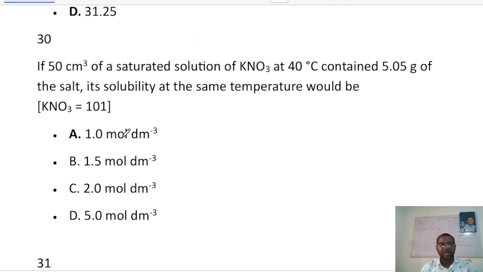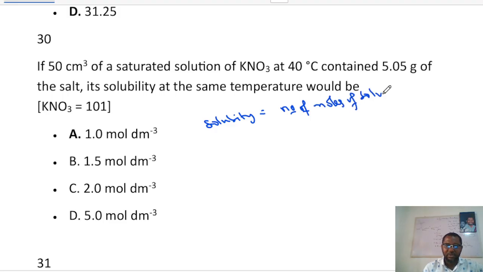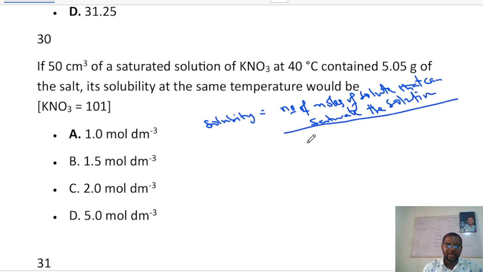Now the next one says, if 50 cm cube of a saturated solution of KNO3 at 40 degrees Celsius contained 5.05 grams of the salt, its solubility at the same temperature would be... Now, the formula for solubility is equal to the number of moles of solute that can saturate the solution divided by the volume of solution in dm cube.